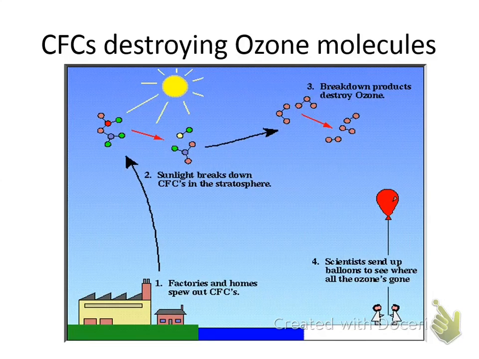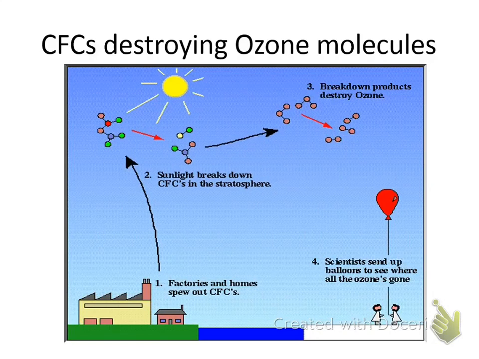Right now it's like we've got sunscreen around the world, and the sunscreen is getting thinner and thinner because of the chlorofluorocarbons that we're using. Each chlorofluorocarbon destroys 100,000 ozone molecules. And ozone helps block out harmful radiation so we don't get burned.